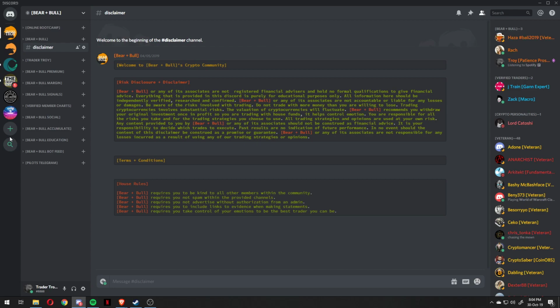On the left hand side of Discord you've got your icons. These are the servers that you're currently joined. You can always join a new one using the plus sign or search for one using this. This is the server you currently selected, right? So I've got different ones. That's the one you're currently in.